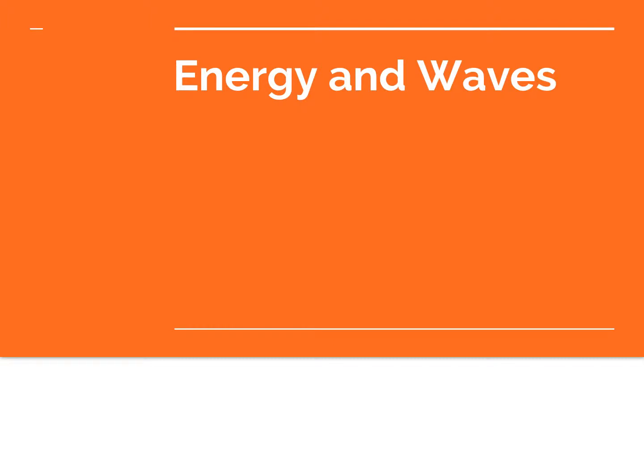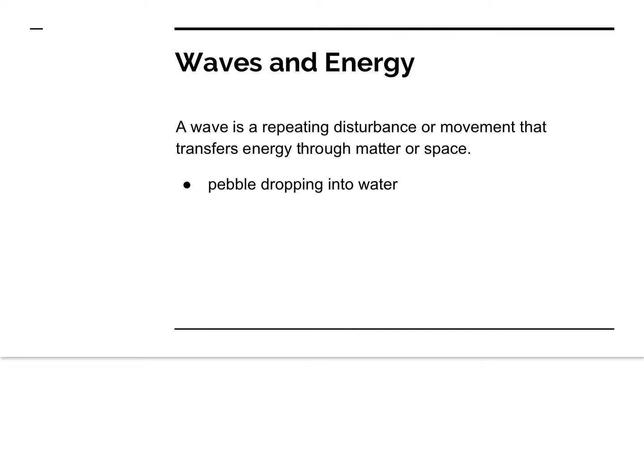For the last part of our energy unit, we're going to talk about energy and waves. A wave is a repeating disturbance or movement that transfers energy through matter or space. The important part here is matter or space. Waves, depending on what type they are, can either move through matter, so actual physical things, or through outer space, which is a vacuum, which has really nothing in it, unlike air that actually has air particles that can move. A pebble dropping into water is an example of waves that I'm sure you've seen.